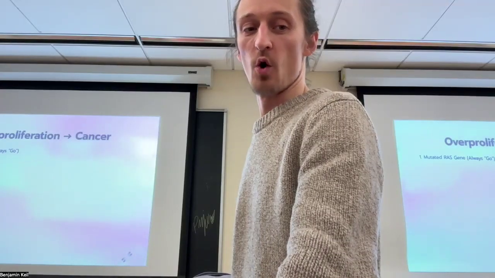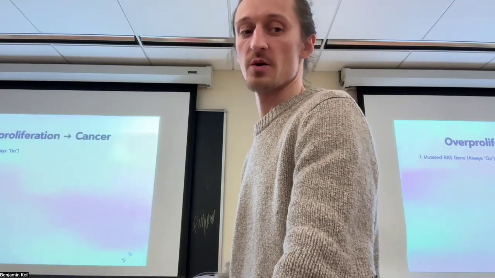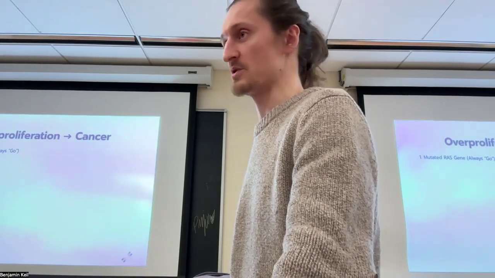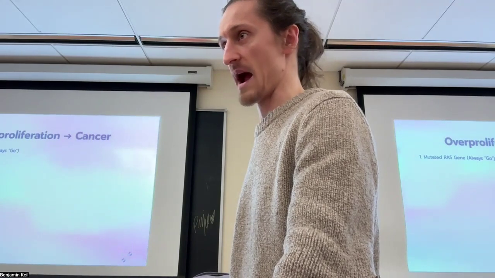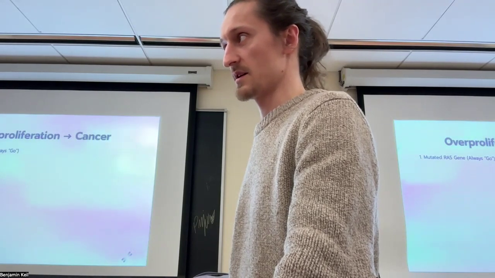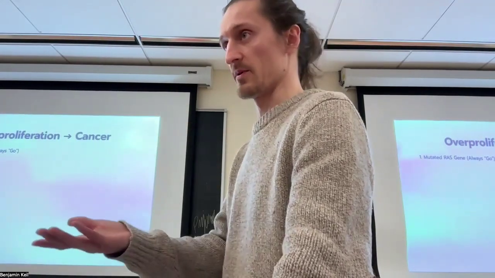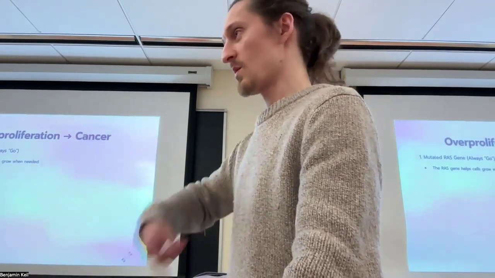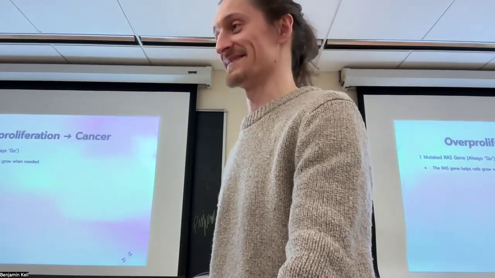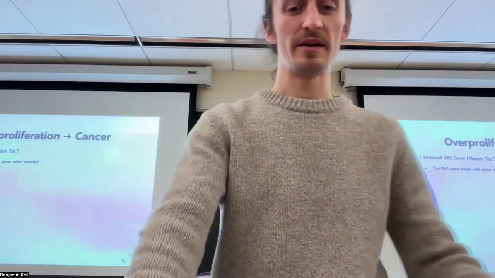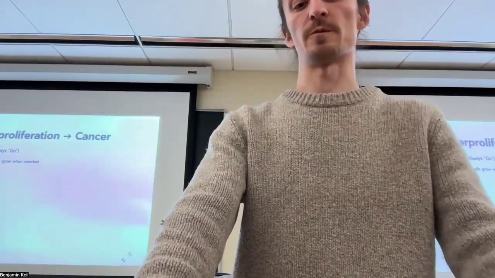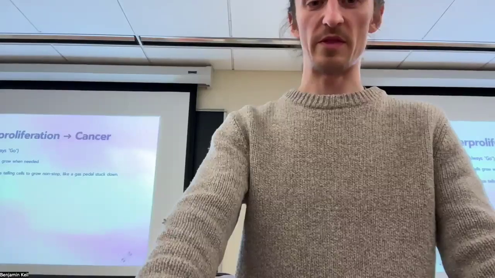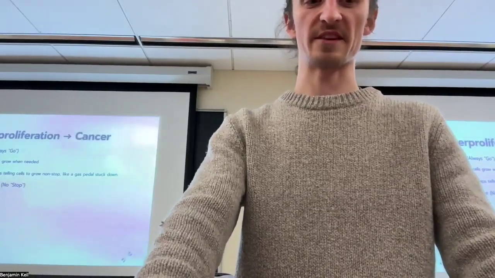So, over proliferation. Again, this is a proto-oncogene. So the mutated RAS gene. Do you guys remember the RAS pathway? That is an example of a proto-oncogene because it'll just create, not what we want. That's because it helps with cell growth. It goes nonstop. It's like the gas pedal stuck down.